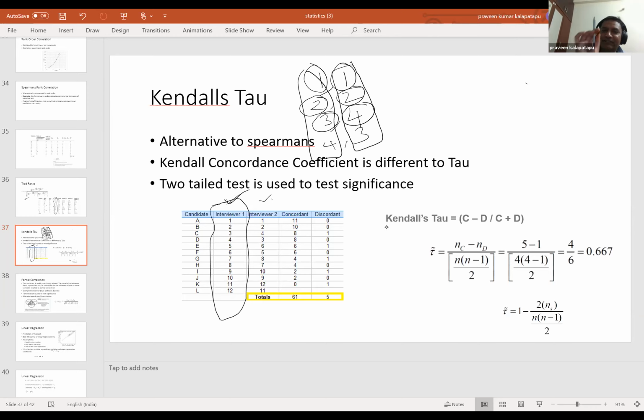Is it clear? Because this is a tricky thing to understand. No, Praveen, I didn't understand this. Have we put the ascending order for interviewer 1, you said? Interviewer 2 is not in ascending order. I didn't just get it. Let me just try to explain it again.